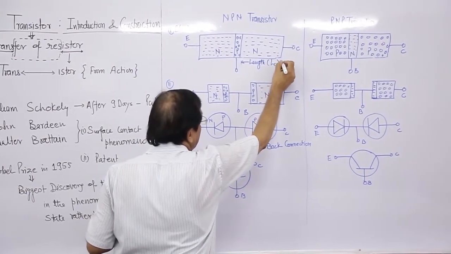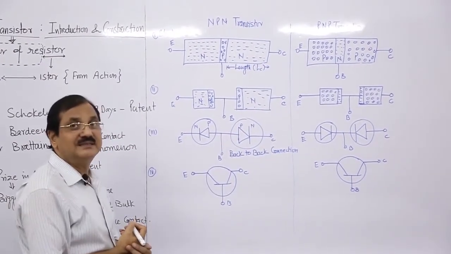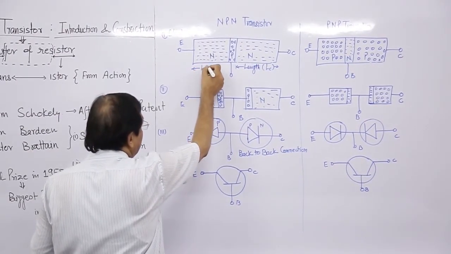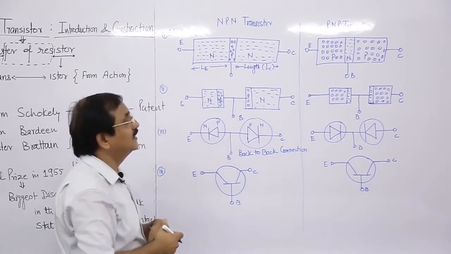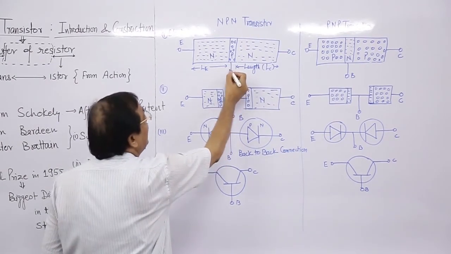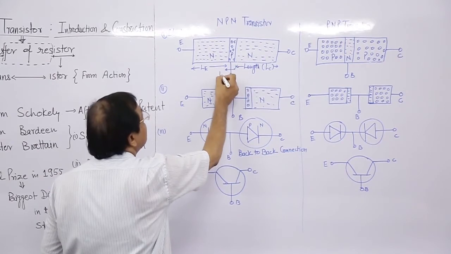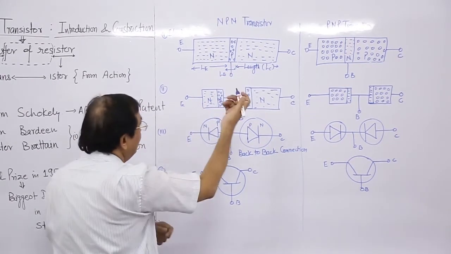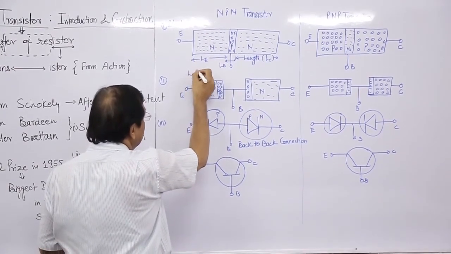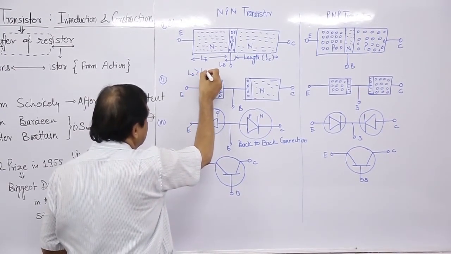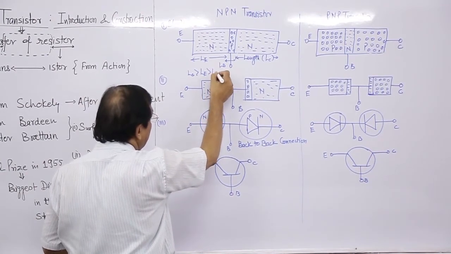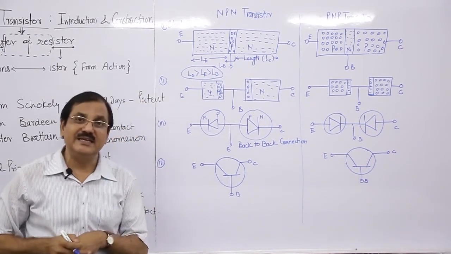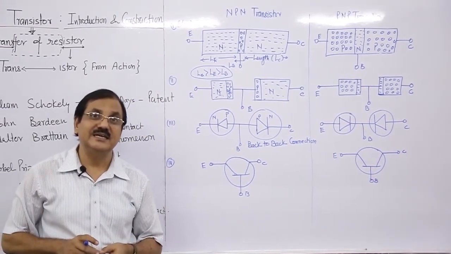This is length LC, length of collector, here it is LE, length of emitter, and this part is LB, length of base. So what we find? We find LC is greater than LE is greater than LB. LC is greater than LE is greater than LB.